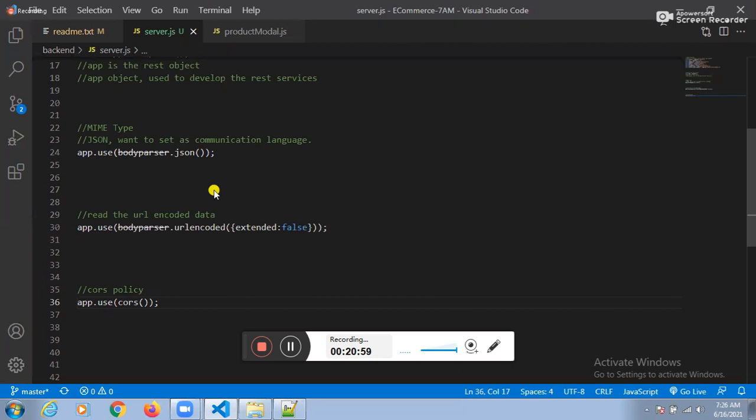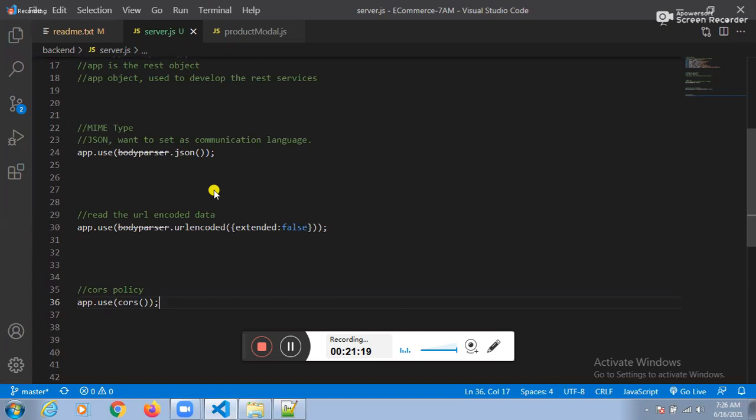How to enable communication between different ports? Angular is running on which port number? 4200. Node.js is running on which port number? We don't know, some port number.